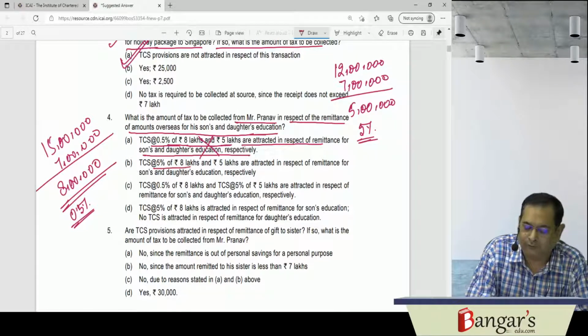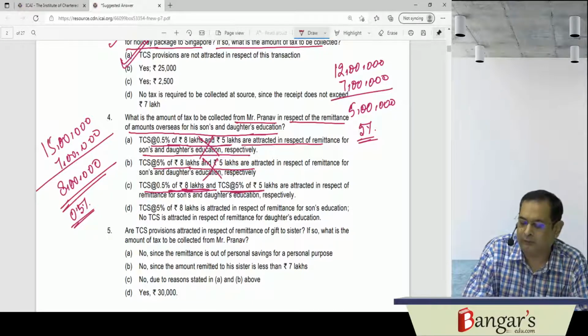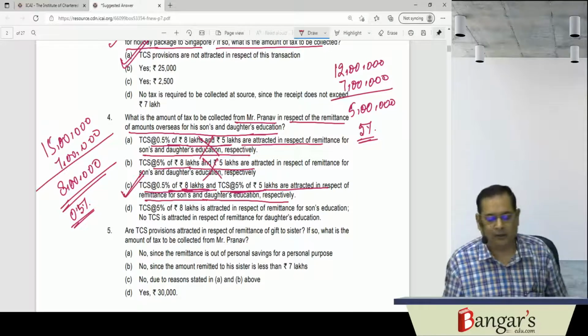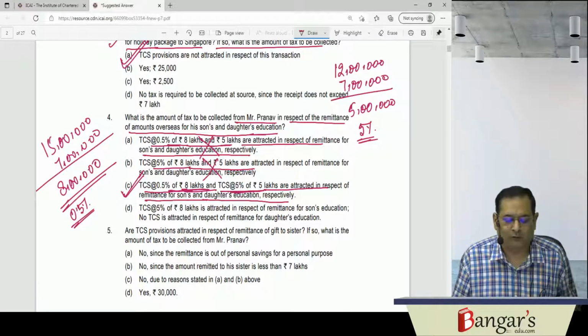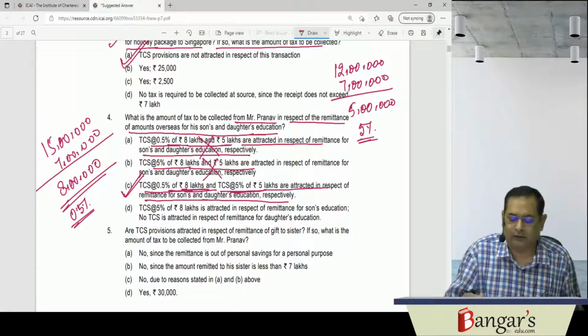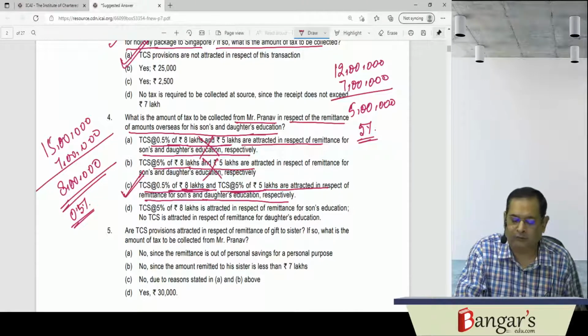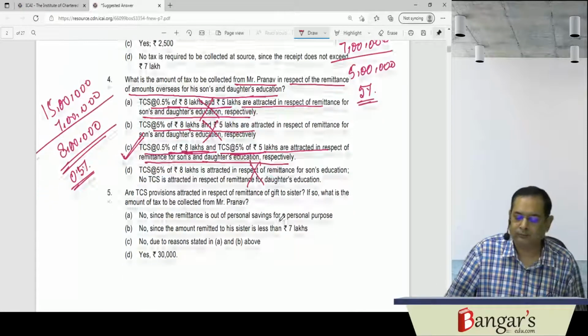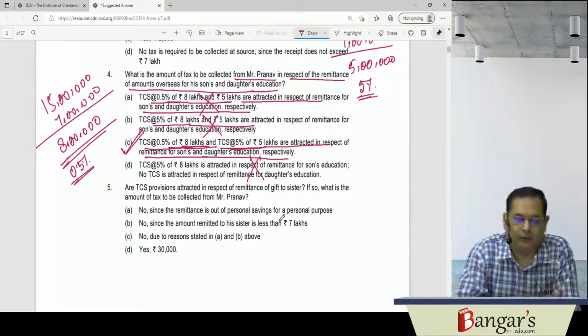TCS at a rate of 5% on 8 lakhs and 5 lakhs, that is also not correct. Here, TCS at a rate of 0.5% on 8 lakhs and TCS at a rate of 5% on 5 lakhs are attracted in respect of remittance for sons' and daughters' education respectively. Answer C is correct in this case. Let us see the fourth option also. TCS at a rate of 5% on 8 lakhs is attracted in respect of remittance for sons' education. No TCS is attracted in respect of daughters' education. That is not correct.